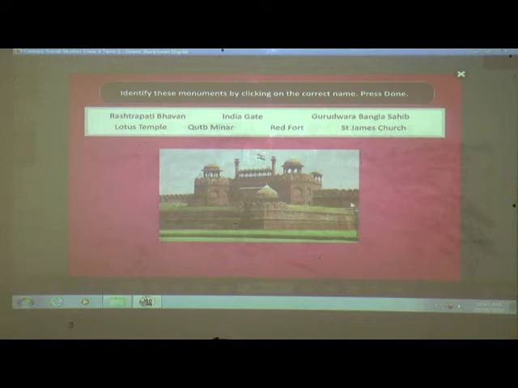Now tell me children, which picture is this? Yes, come on. Gurudwara Bangla Sahib? Okay, no. India Gate? No. Then which one is the correct answer? Yes, Red Fort. Let's see. We will drag the Red Fort and we will say done. Okay, now let's continue with the next question.